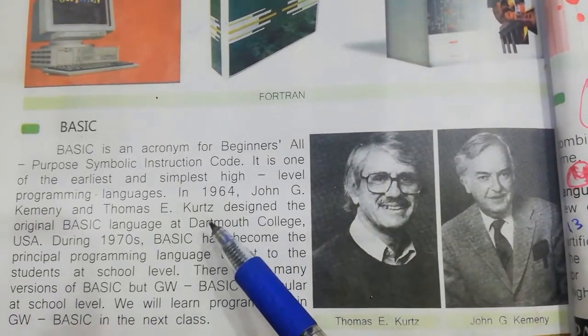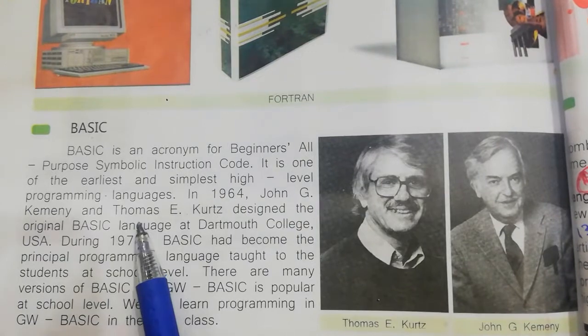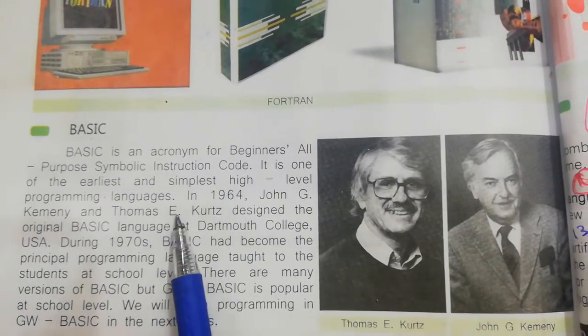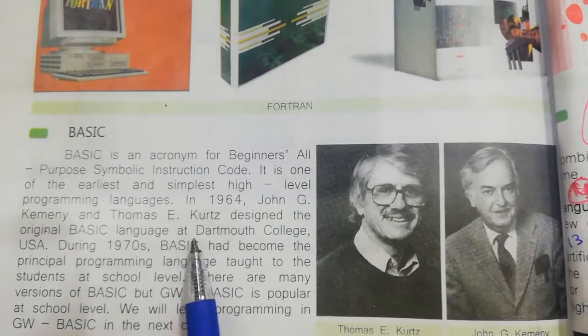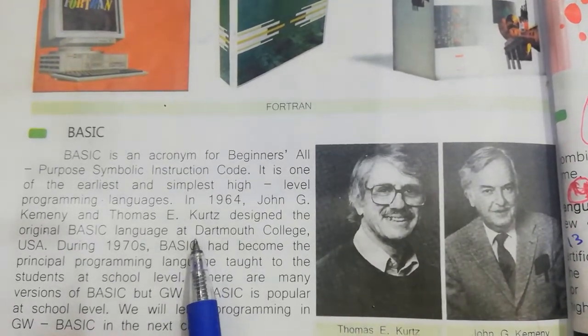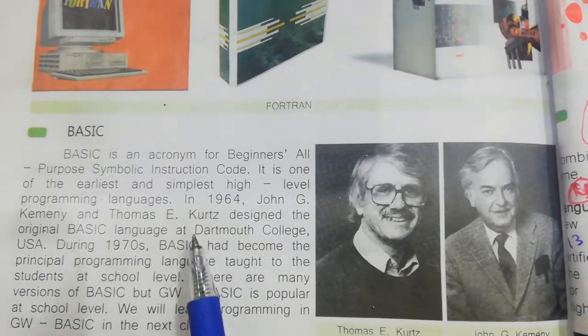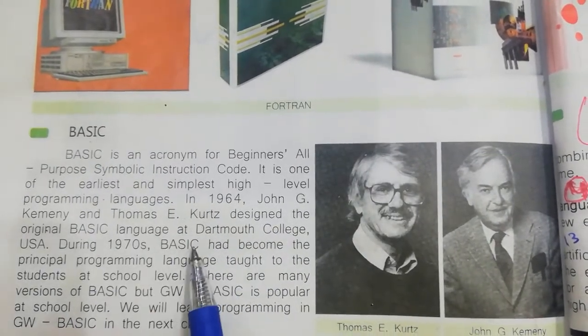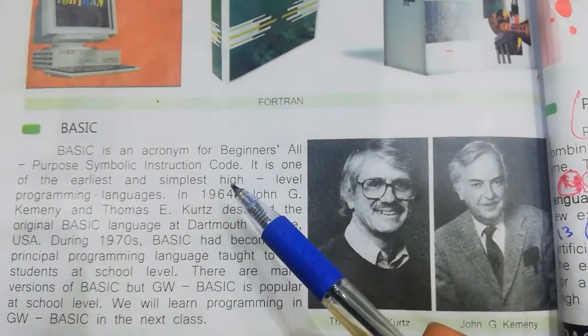Basically, the original Basic was developed at Dartmouth College by John Kemeny and Thomas E. Kurtz and introduced in 1964. Basic is short form of Beginner's All-Purpose Symbolic Instruction Code and is an easy to understand programming language that was popular during the 1970s and 1980s.